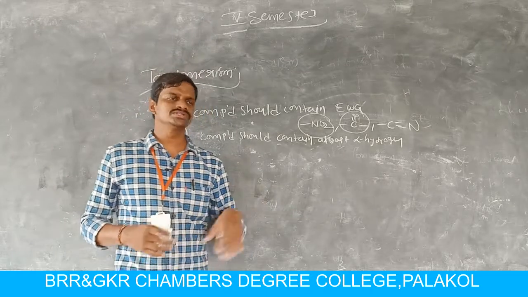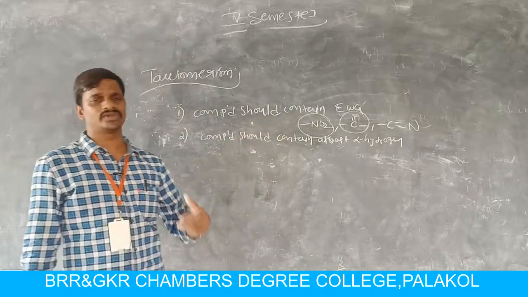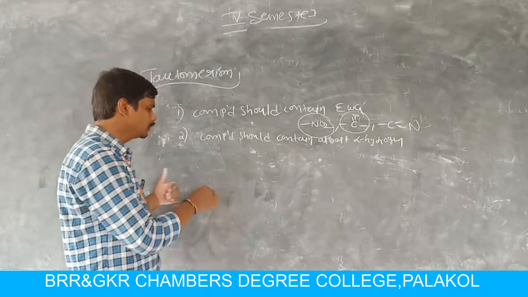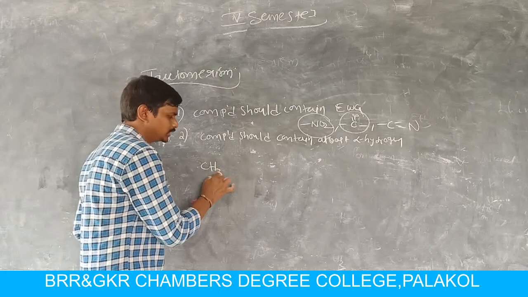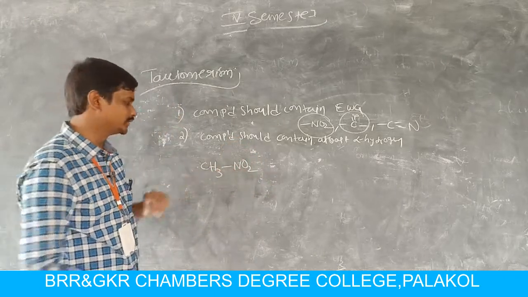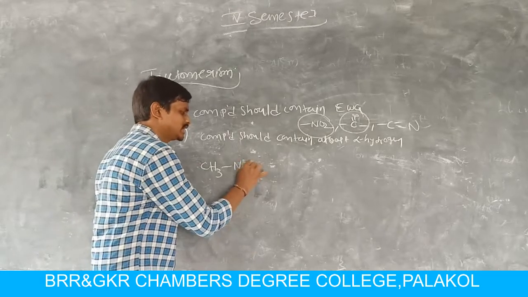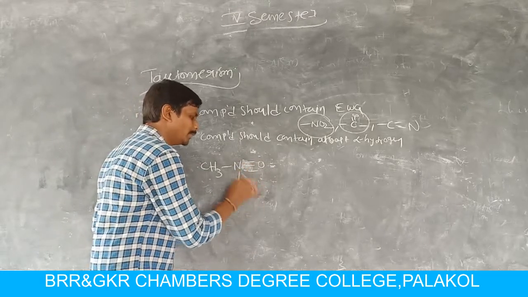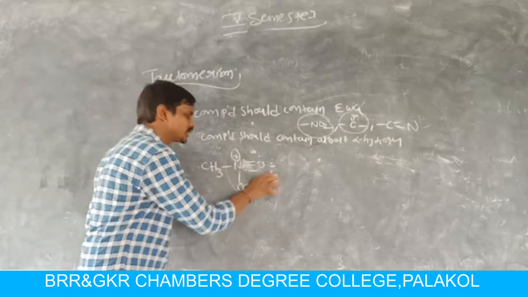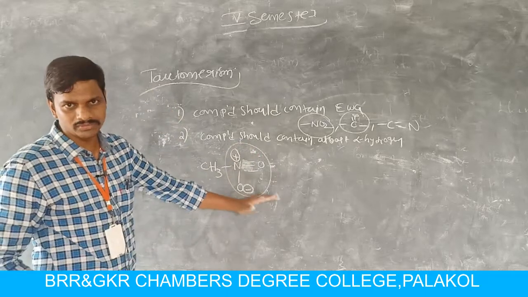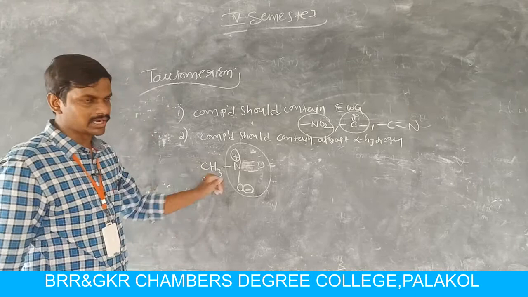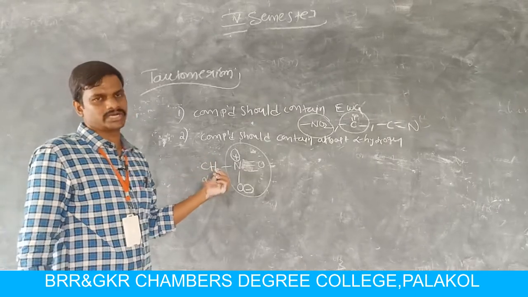If any compound satisfies these two requirements, then definitely it exhibits tautomerism. Now I consider one example, nitromethane. Here the NO2 group is represented as N double bonded O minus, and nitrogen carries a positive charge. Here it is the strongest electron withdrawing group. And the adjacent carbon is called the alpha carbon, and this carbon carries hydrogen atoms.